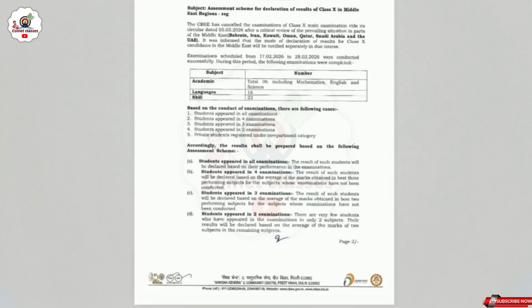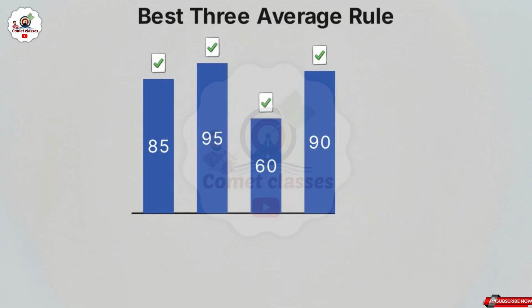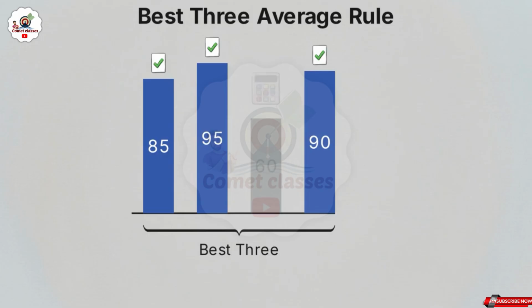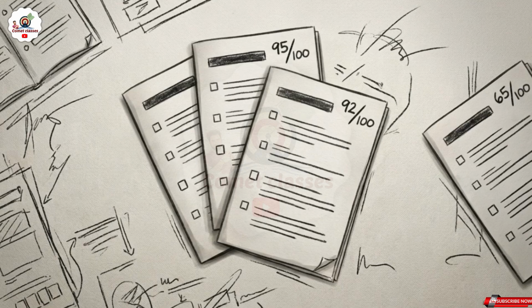The calculation shifts for the second category, students who appeared in exactly 4 examinations. These results follow the best 3 average rule, dropping the single lowest score. The 3 highest scores are added together and divided by 3 to determine a mathematical average. This figure then populates the remaining subject slots for which examinations were not conducted. By removing the weakest performance from the calculation, the final mark relies exclusively on your strongest subject areas.